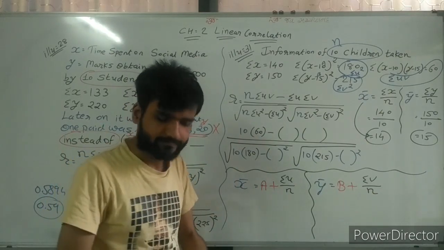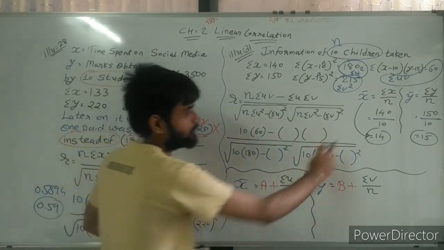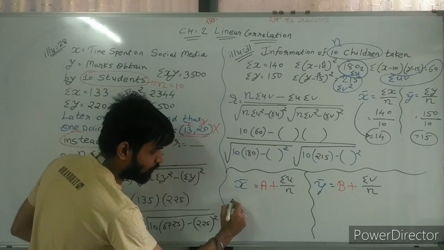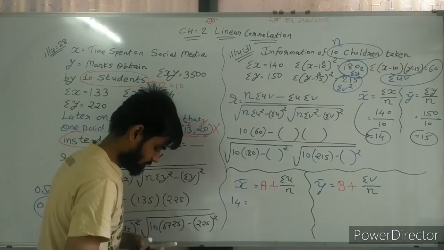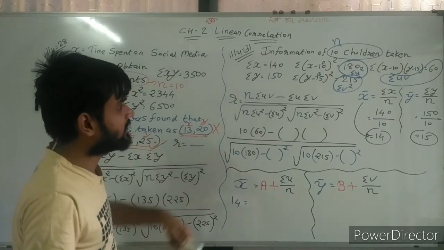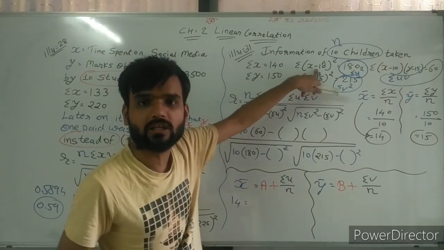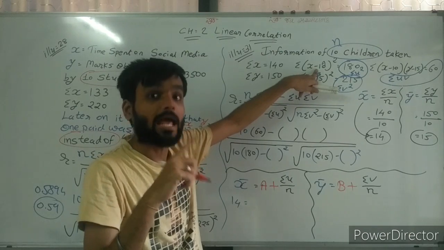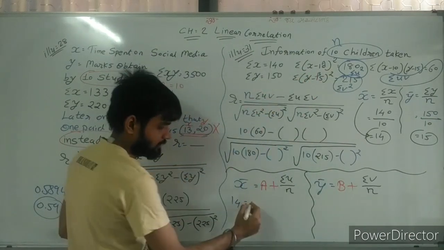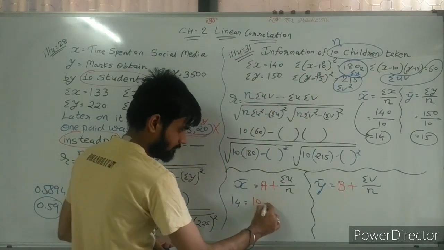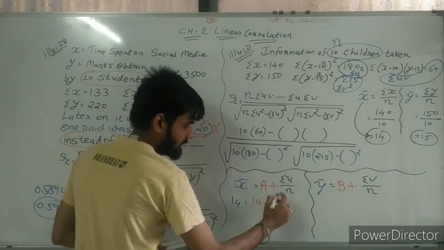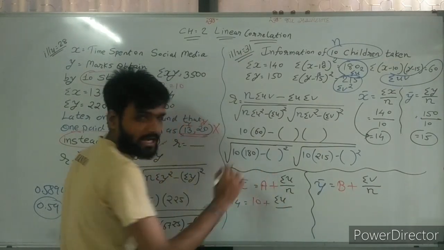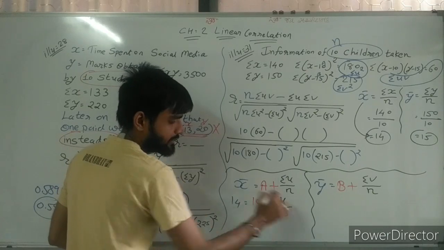Now, solving, see here. We know x bar is equal to 14, so write down 14. What is the value of a? A is the assumed value from x, which is 10 here. So 10 plus sigma u upon n, which we need to find, and n is equal to 10.